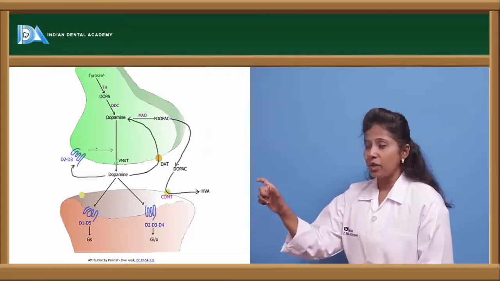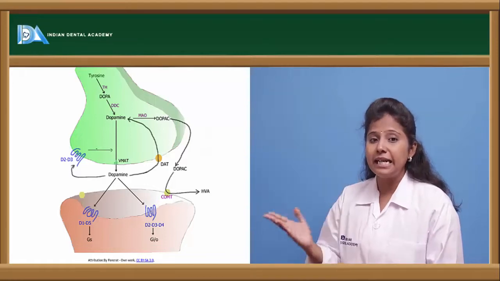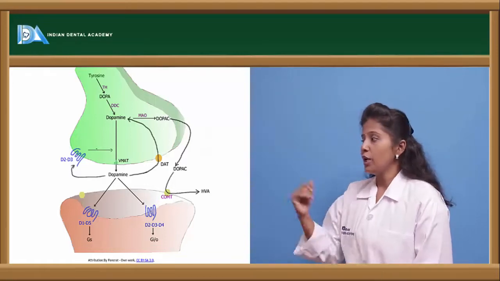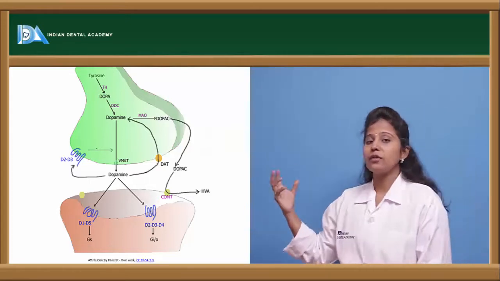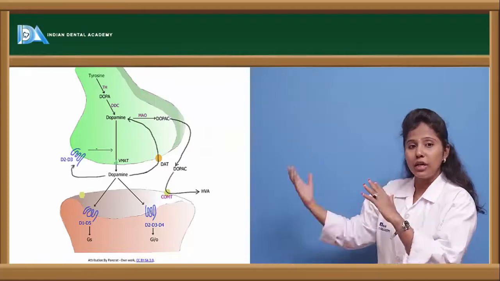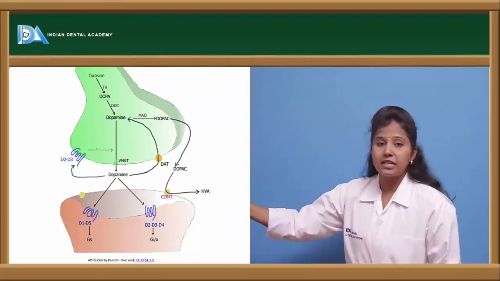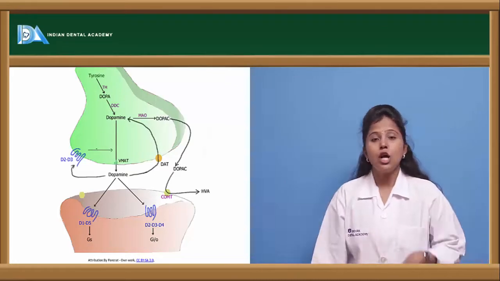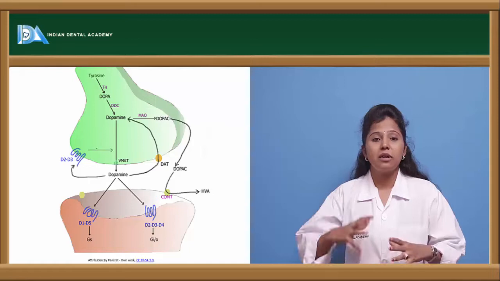Once dopamine is formed, because of the action of the MAO enzyme, it gets degraded, or metabolized, to DOPAC. DOPAC is a compound formed because of the metabolism of dopamine. Before going into metabolism, once it is formed, it will bind to the dopaminergic receptors and exert its actions. These dopaminergic receptors are G-protein coupled receptors.